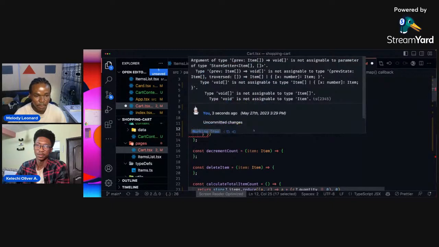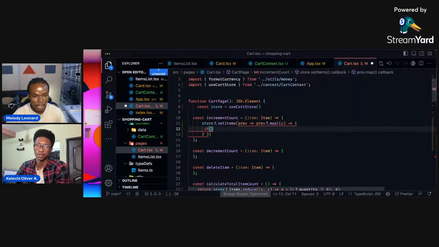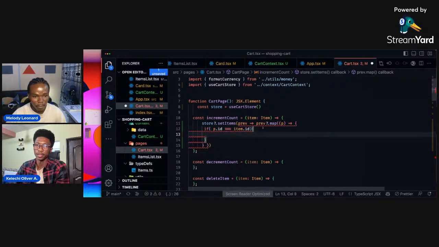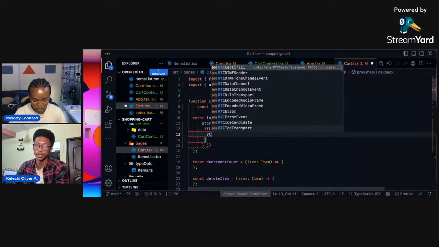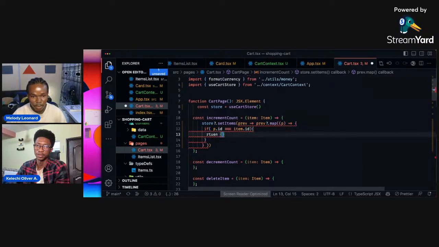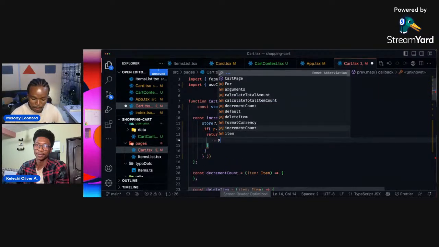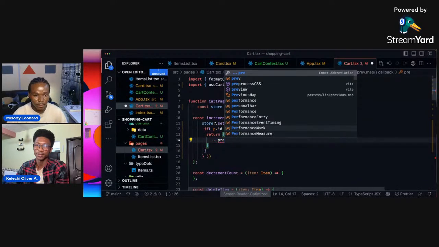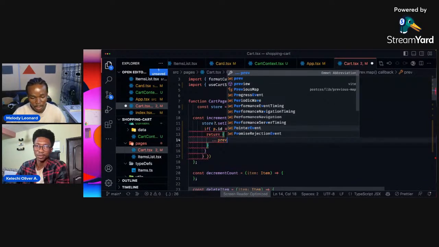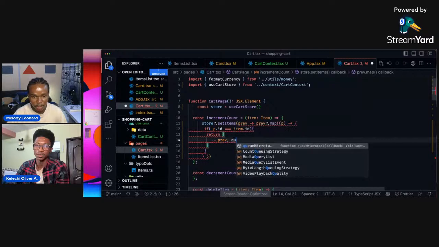Let's put it in an if just for clarity. Then we return the spread operator and increase the quantity. We want to spread the previous item, which is the previous value, and increase the quantity.